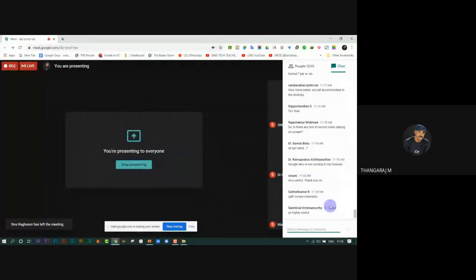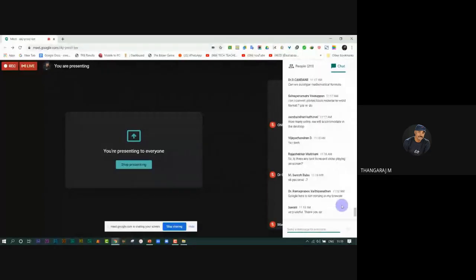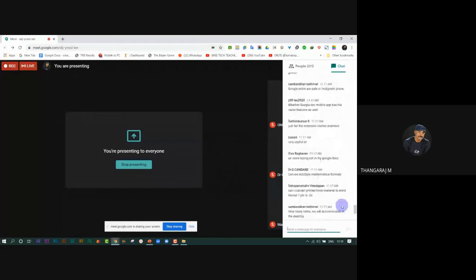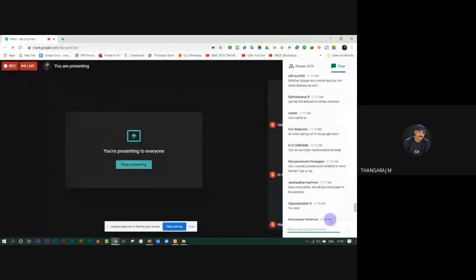Split screen extension, just split a selected tab. Split at selected tab. This is the split screen extension name. Google Lens PPT. How many extensions can be accommodated in the desktop? No limit, sir. There is no limit.